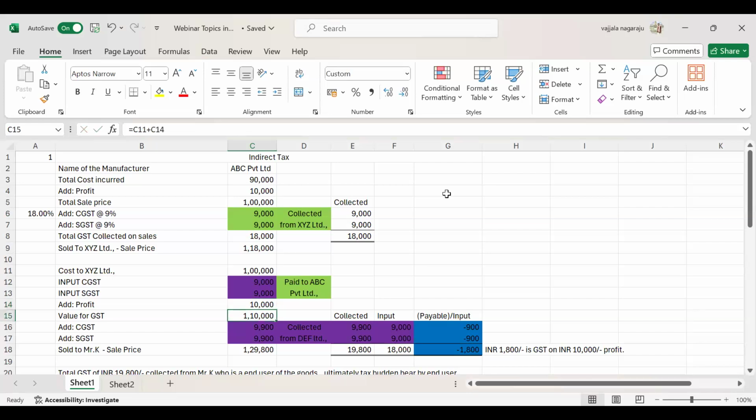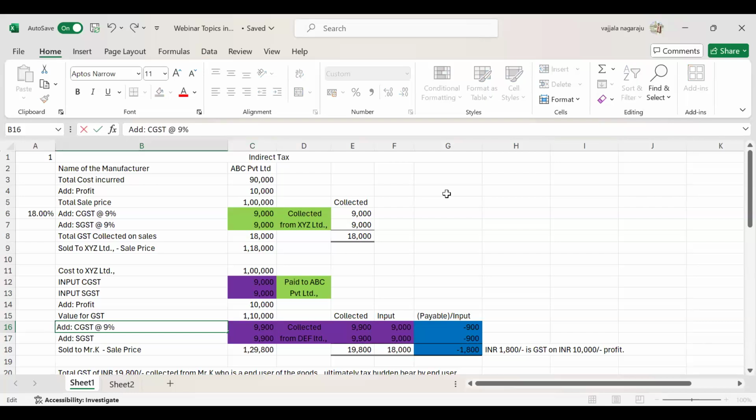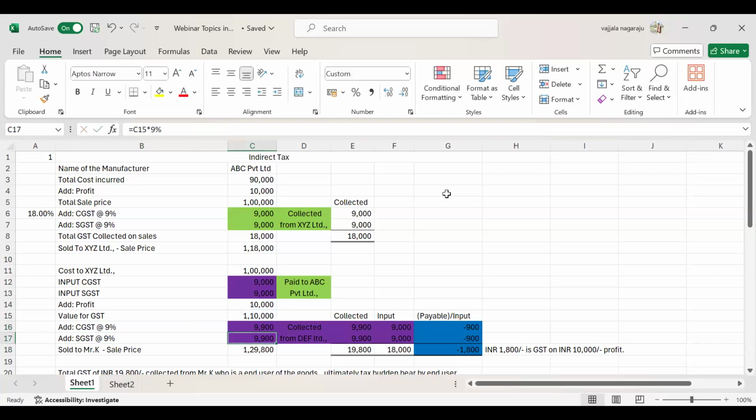So the value for GST is 1,10,000. Value for GST means the basic value for charging of the goods and service tax. In this case it is 1,10,000. On this 1,10,000, XYZ Limited will charge CGST at the rate of 9%, because this product is taxable at 9% as per GST. So on this 1,10,000, what is the CGST charged? 9%. What is the SGST charged? 9%. So it should be 9,900 and 9,900.